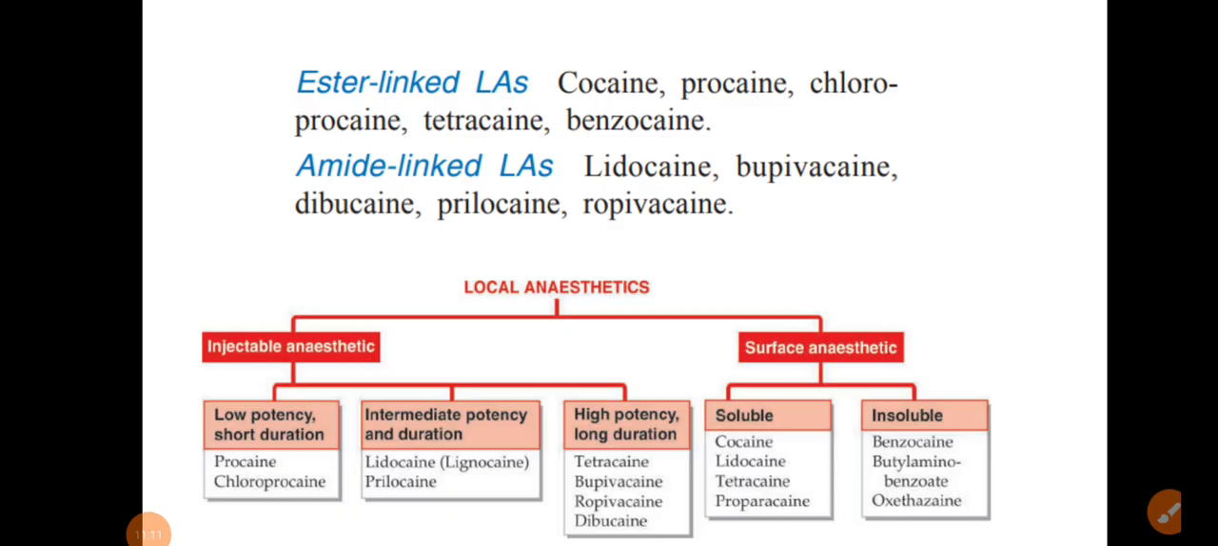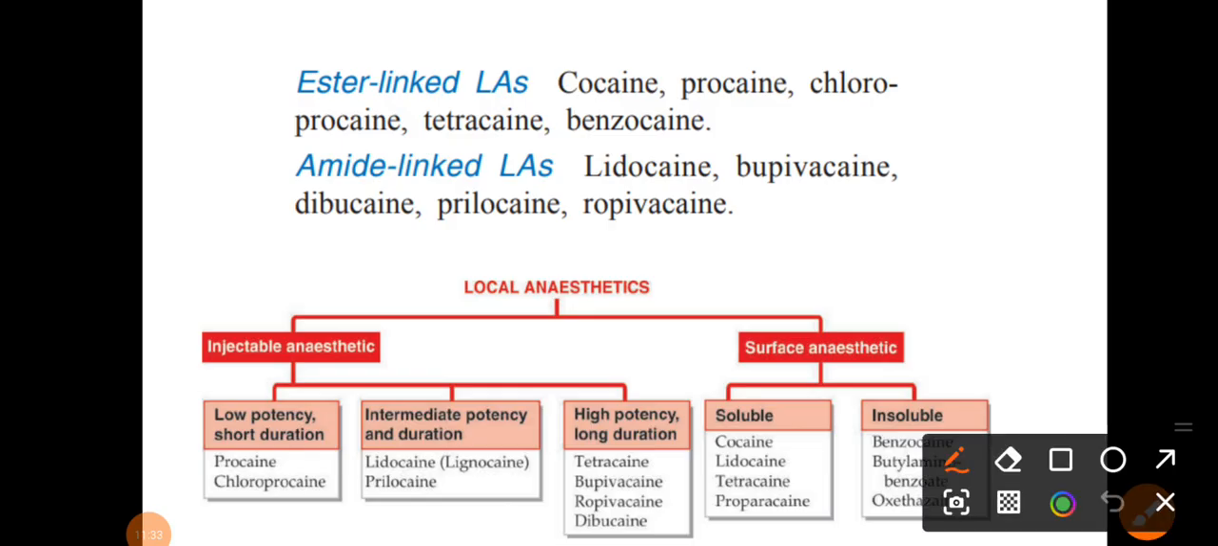Similarly, you can see in ester-linked, in cocaine only one I is there, procaine, chlorprocaine, tetracaine, benzocaine, only a single I is there. But in amide-linked local anesthetics, two I's are there, right? In lidocaine, bupivacaine, dibucaine, prilocaine, ropivacaine. So every drug has two I's. That is the very simple trick to remember ester-linked and amide-linked.